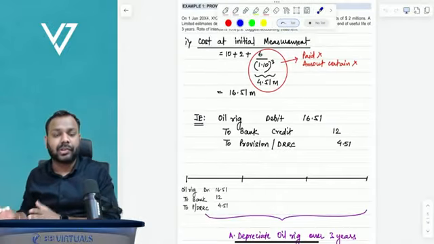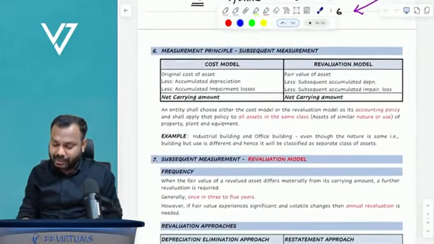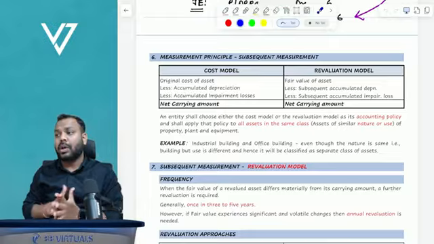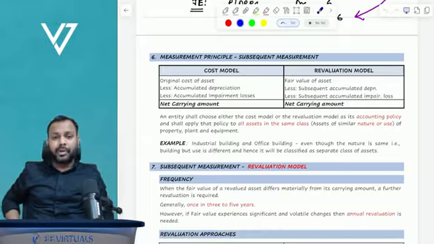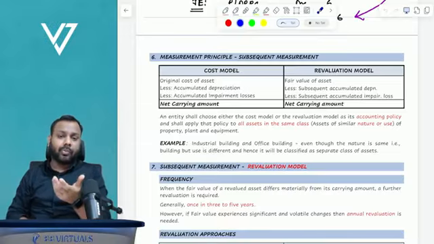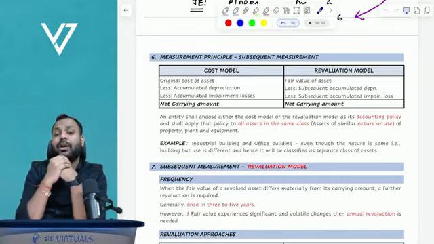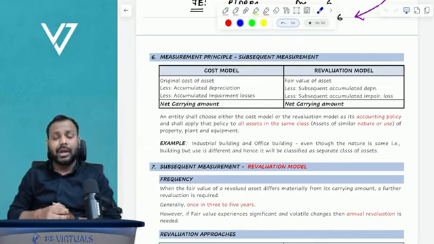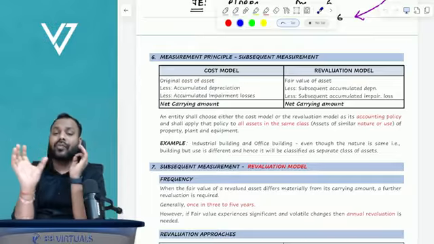These questions are discussed as part of practice sessions. I believe initial measurement is clear to all of you. Now moving on to the subsequent measurement. Subsequently, as I told, there is an option to measure the asset at cost model or revaluation model. Under cost model, we depreciate the asset over its useful life. But under revaluation model, we fair value the asset at regular intervals. The choice of cost model or revaluation model is available on class of asset basis.